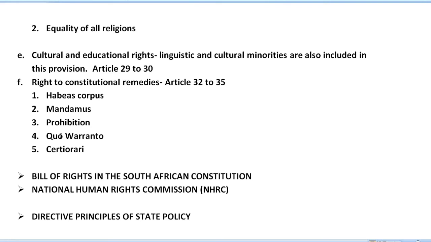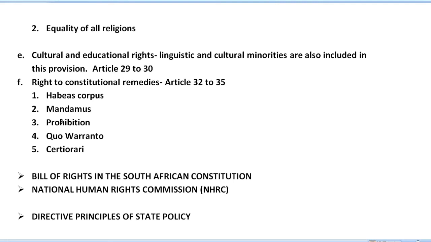Third, we have prohibition. Prohibition is also a kind of writ which is issued by a higher court, like the High Court or Supreme Court, to a lower court when the lower court has considered a case going beyond its jurisdiction. So when a lower court is not hearing a case properly under its jurisdiction, at that time the higher court orders the lower court which has considered a case going beyond its jurisdiction.